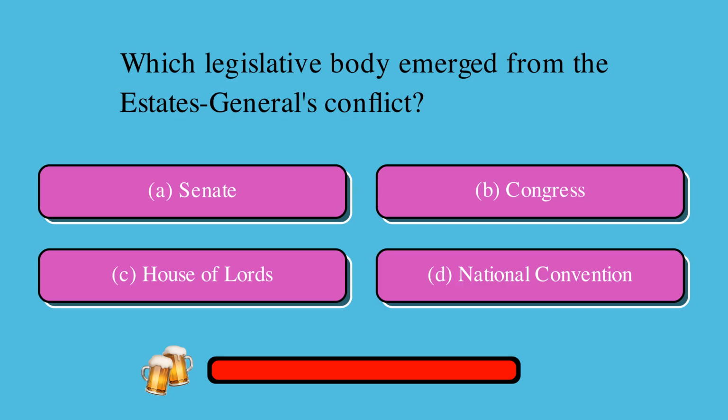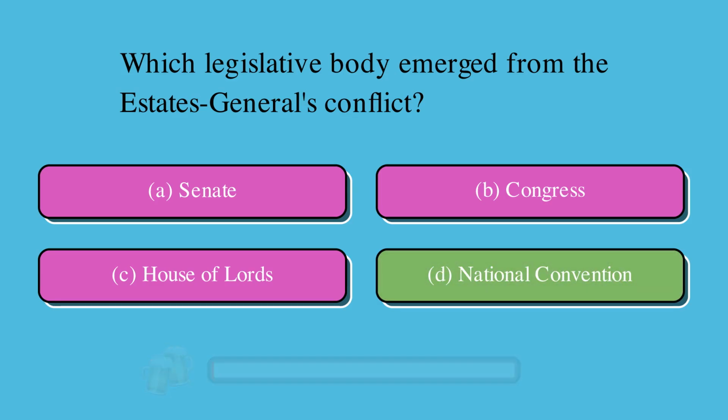Which legislative body emerged from the Estates General's conflict? Is it A, Senate, B, Congress, C, House of Lords, or D, National Convention? The correct answer is D, National Convention.